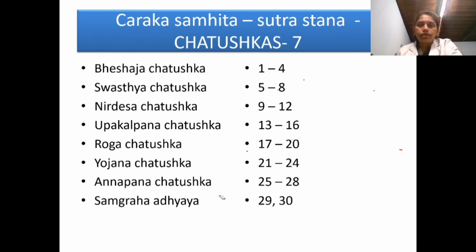Then coming to the last 2 additional chapters, that are called Sangraha Adhyaya. Sangraha means collection or grouping of these important things. So 29 and 30 chapters are very important. 30th is very important, and all these 7 groups' names you have to learn by heart.